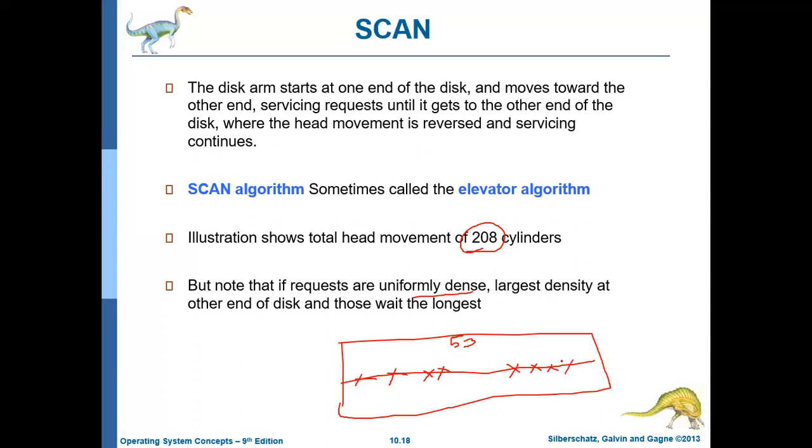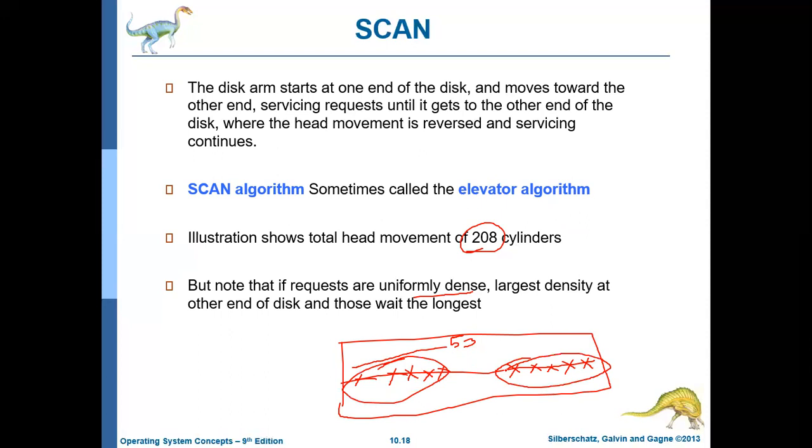Or even you can say before 53 there are 50 locations to access and after 53 there are 50 locations to access. Now if initially the head is moving in the reverse direction, first these 50 will be satisfied, and the other 50 locations will be expected to wait. So this is something like an unfair distribution.